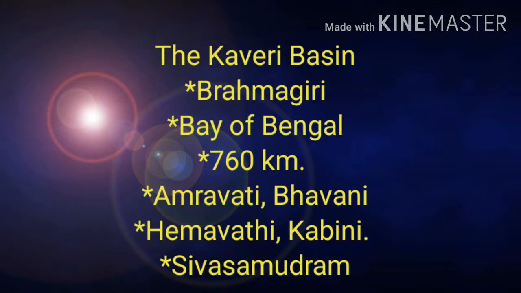Students, besides these major rivers, there are some smaller rivers flowing towards the east. They are Damodar, Brahmani, Baitarani, and Subarnarekha. Students, name the Indian states which have Kaveri Basin. Yes, Karnataka, Kerala, and Tamil Nadu have the Kaveri Basin.